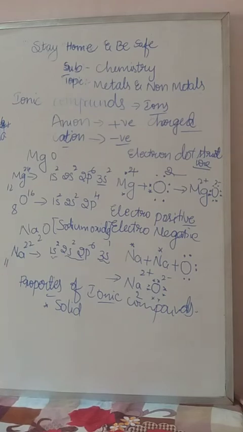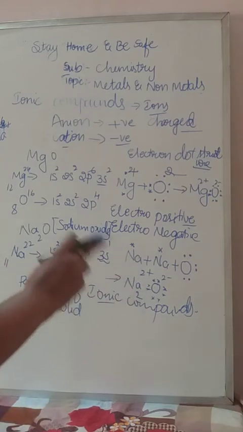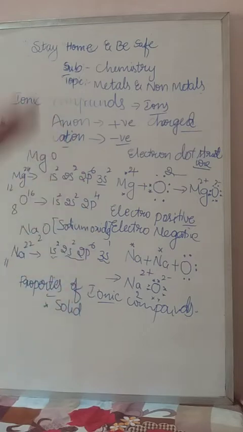I think I told you already, if 2 electrons are shared between two elements, that is called a double bond. If 1 electron is shared, that is called a single bond. If 3 electrons are shared, that is called a triple bond.